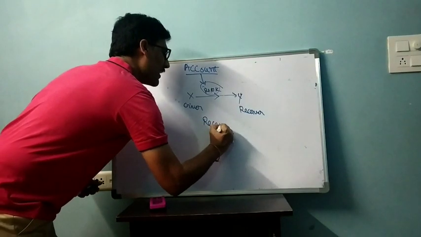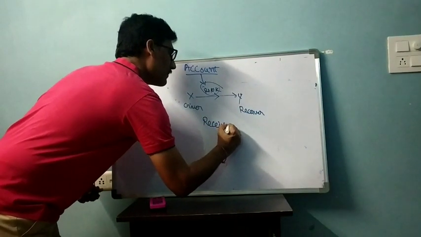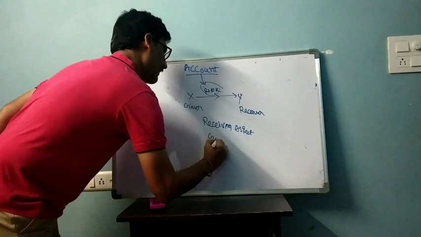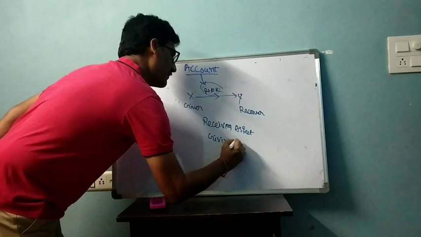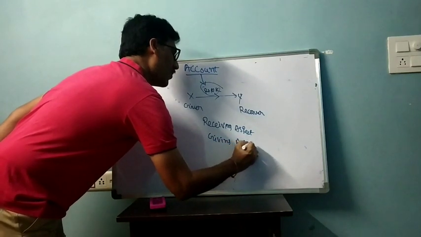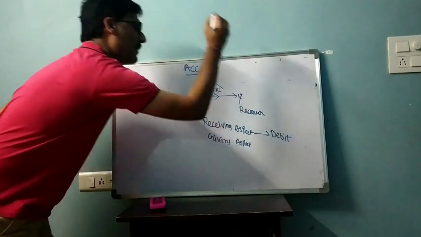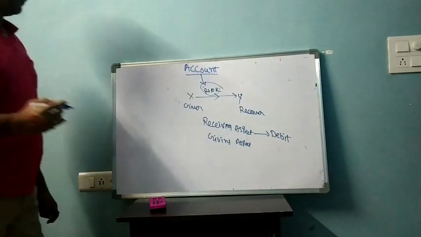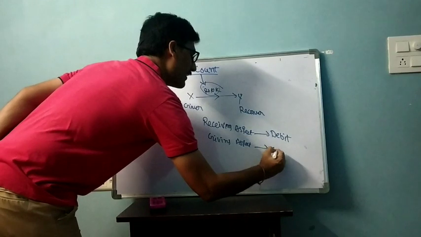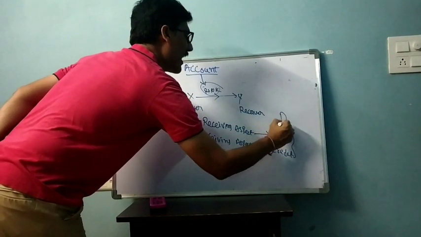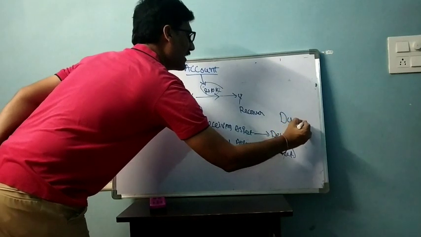One is the receiving aspect, one is the giving aspect. The receiving aspect is known as debit in accounting, and the giving aspect is called credit. There is a reason why they named it dual aspect, dual just like dual SIM.